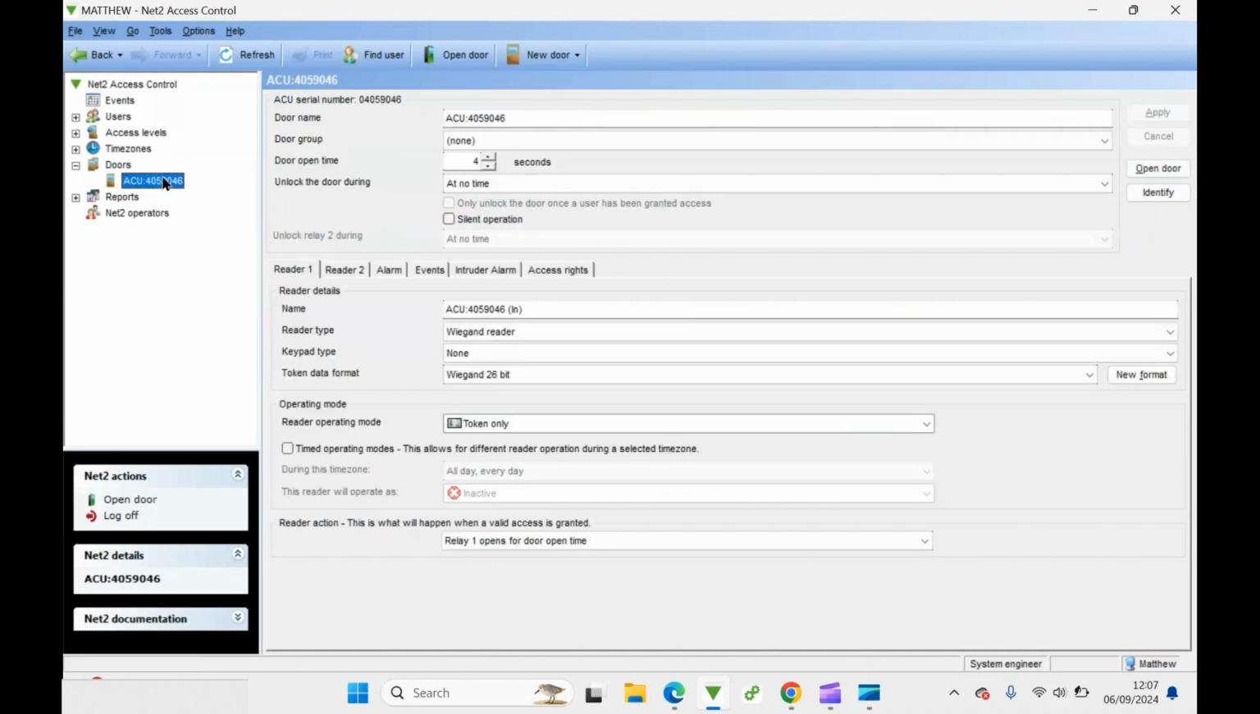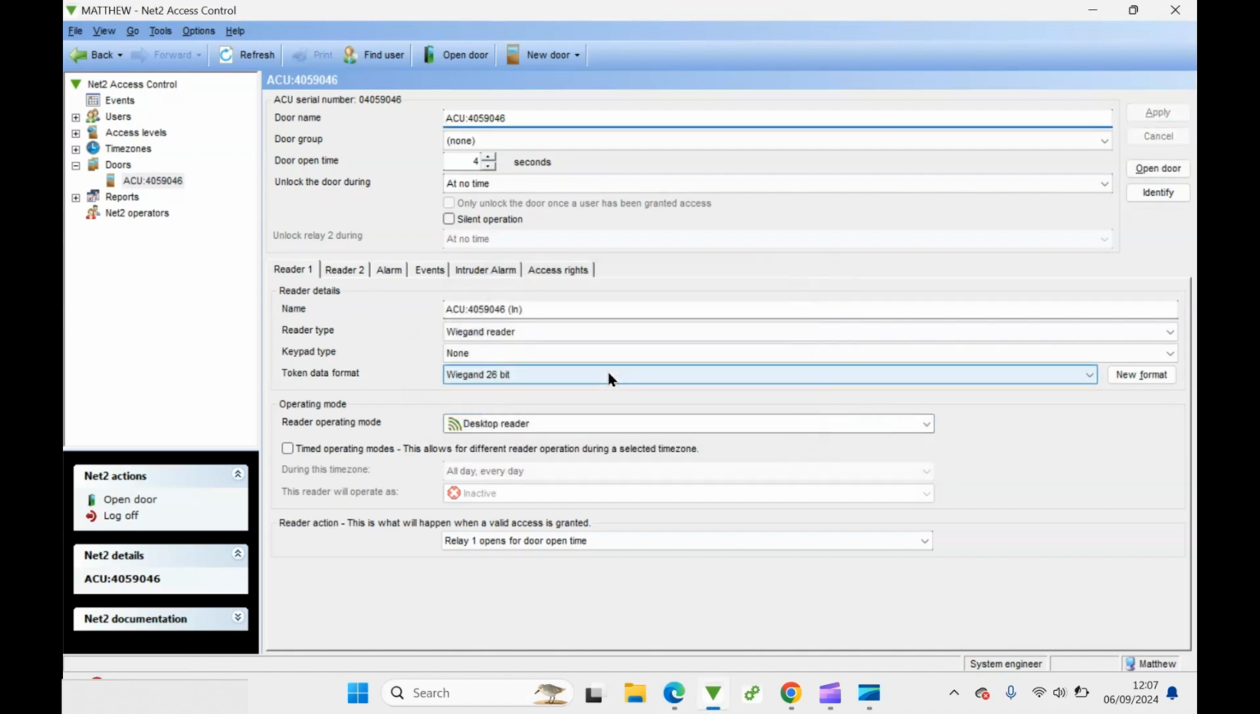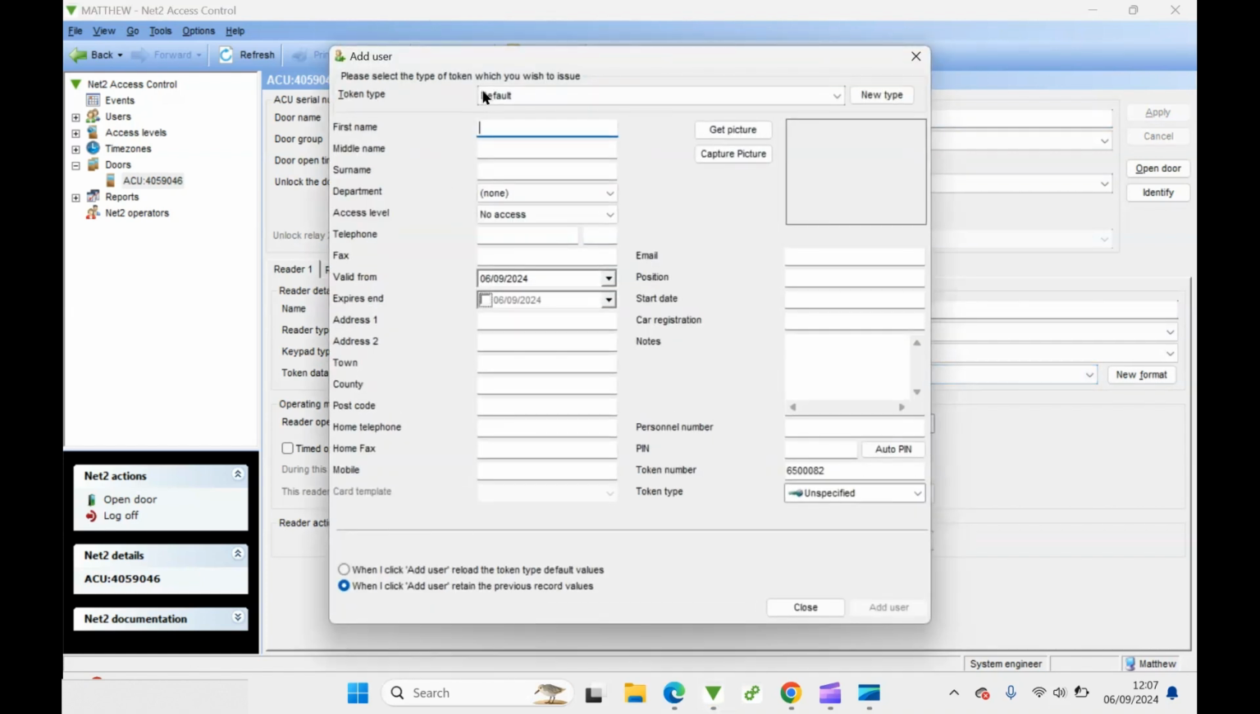Well, it's quite simple. We go to the nearest reader to the PC, change this menu here to desktop reader, yes, click apply, and now if I present my card to that reader, and we're going to call it ADI video card, just so I can find it in the list in a moment. All our result doors. It's populated the token number here with the number we saw before, because this is its number condensed into a usable number.